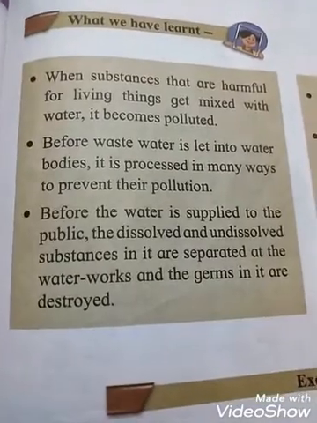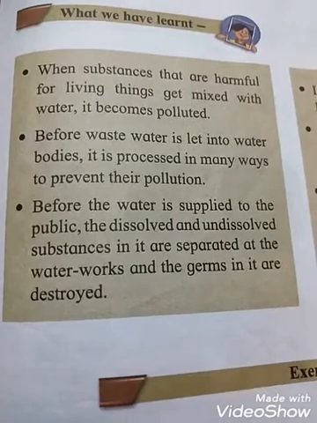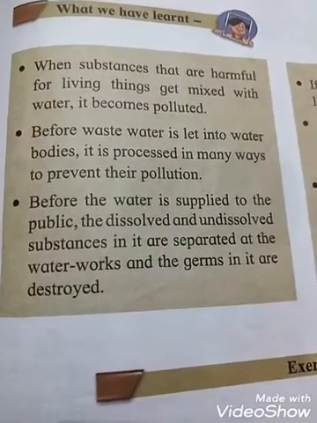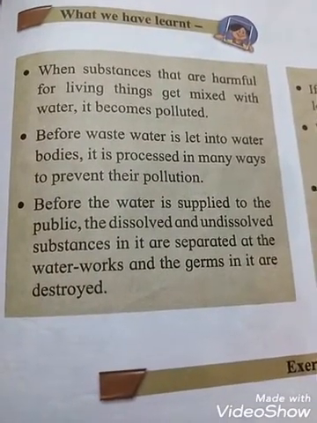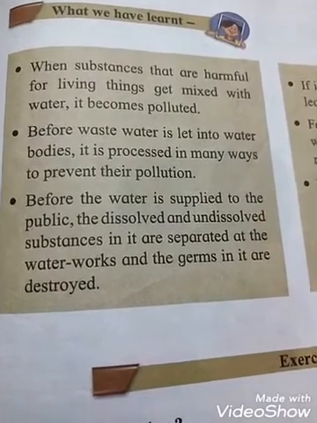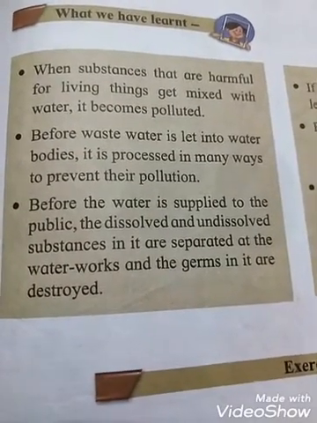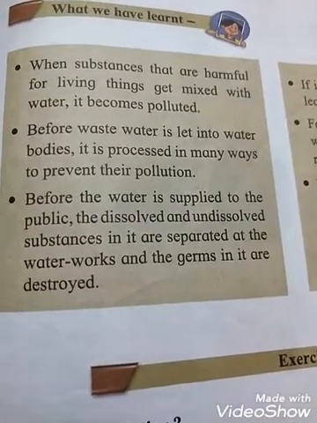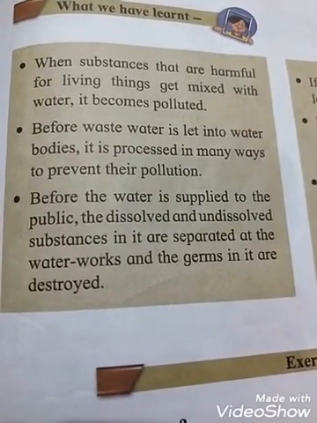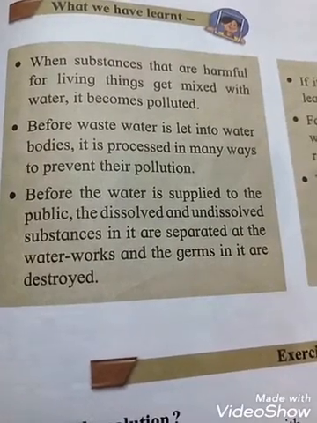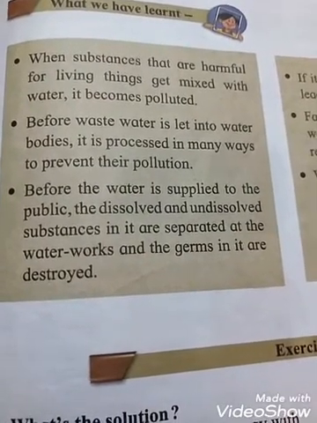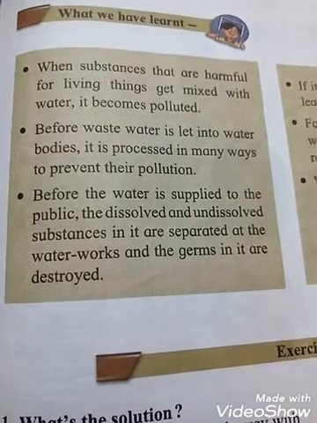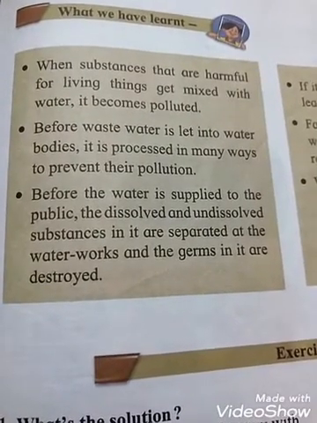See the first point: when substances that are harmful for living things get mixed with water, it becomes polluted. Polluted water is harmful to all living things, and it means impure.